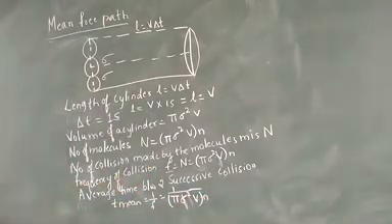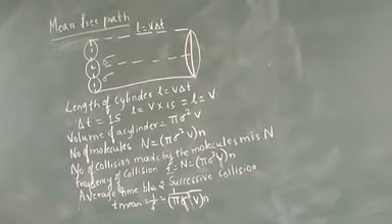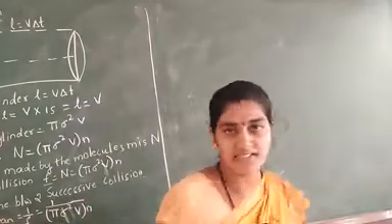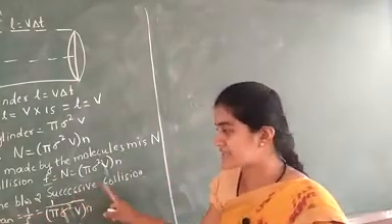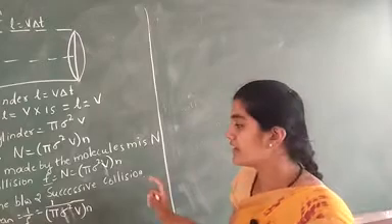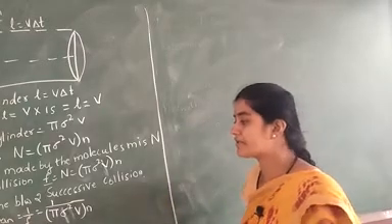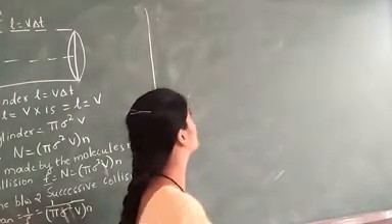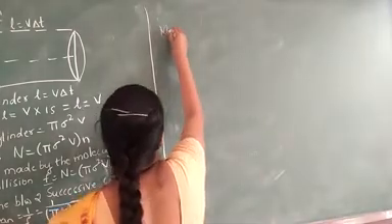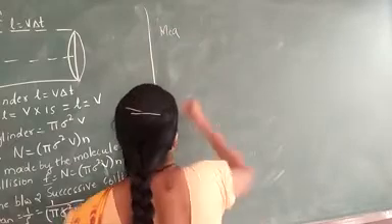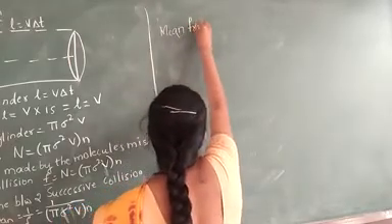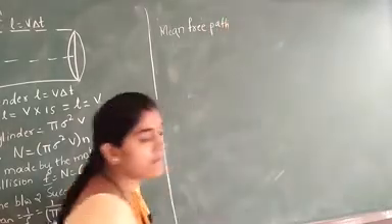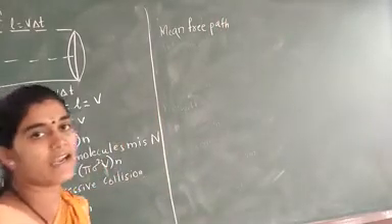Now we consider the average time between two successive collisions in the mean free path. The mean free path is denoted as lambda.